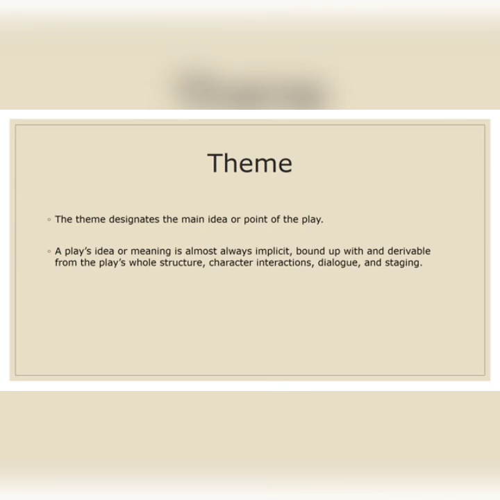No, it is not a tragedy play. For a tragedy play, there is an idea, there is a meaning, there is a bound structure, character, dialogue, staging, props, everything should be related to tragedy. Same way for comedy also. Comedy in the sense it's not fully tragedy. There will be some tragic scenes, but there will be happy scenes.